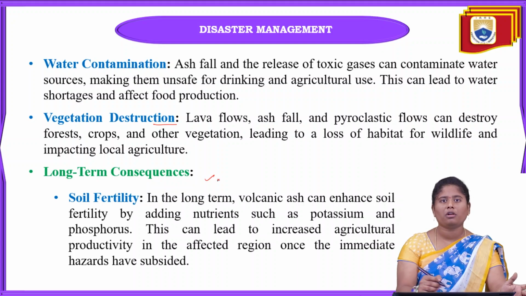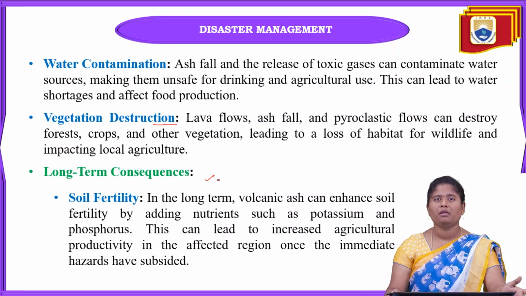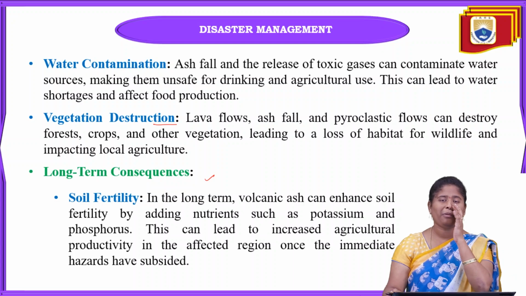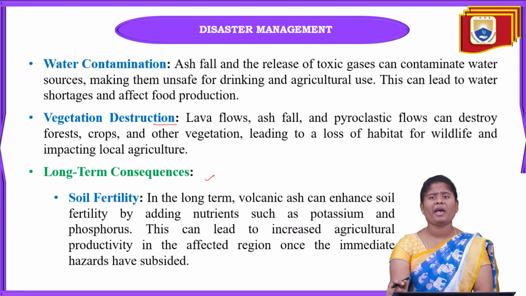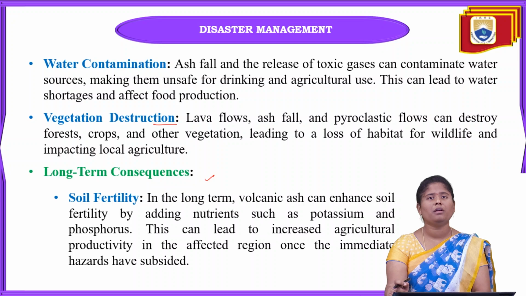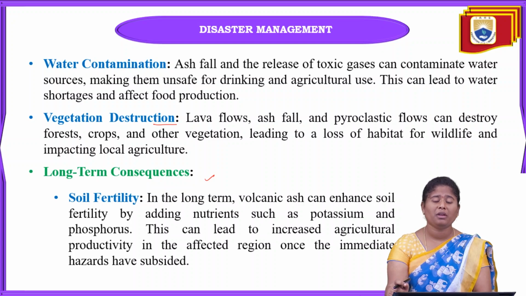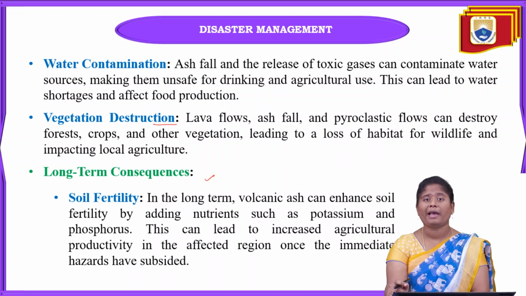And what are the long-term consequences we can say? Soil fertility. Volcanic ash can enhance soil fertility by adding nutrients like potassium, phosphorus, and sometimes calcium also. When these nutrients are added to the soil, it will increase the fertility of that land, which can be used as agricultural fields.